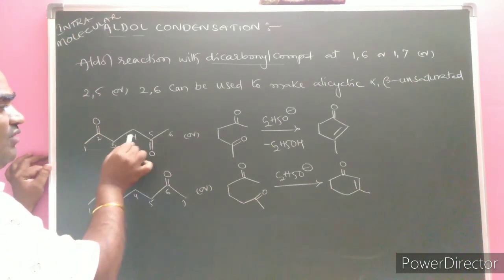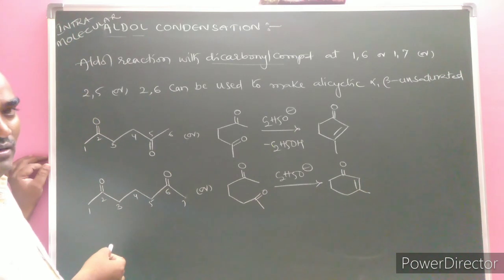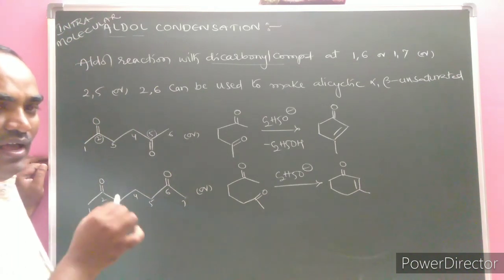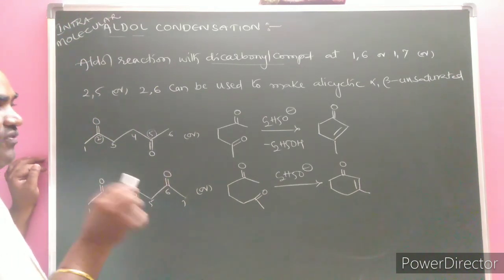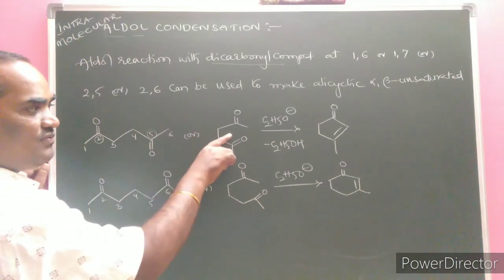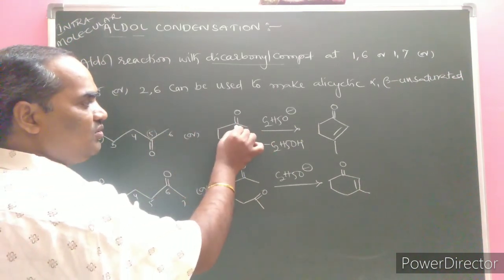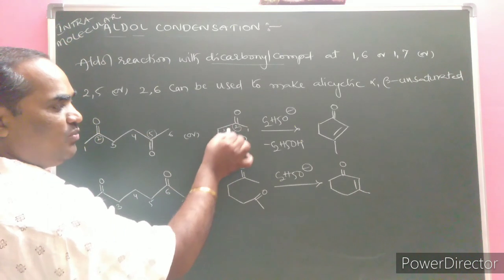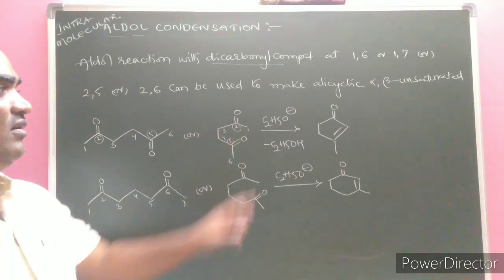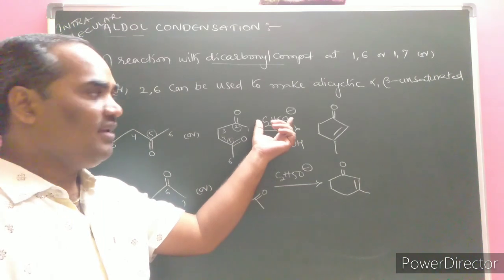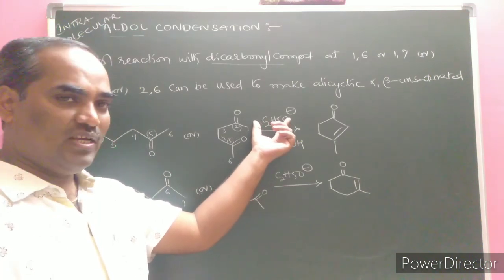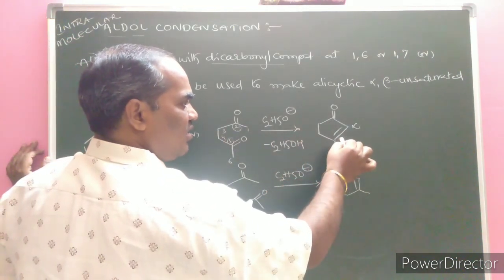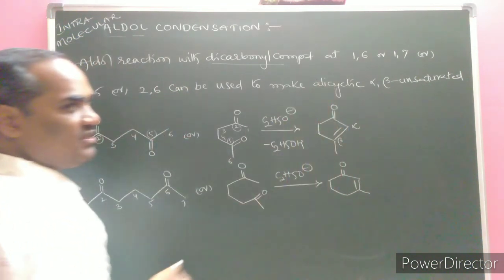1, 2, 3, 4, 5, 6 carbon atoms are there. Hexane. At the second position, 1 ketone is there. At the 5th position, another ketone is there. Hexane-2,5-dione. For the sake of convenience, it can be written like this. Let's check: 1, 2, 3, 4, 5 and 6. 6 carbon atoms are present. At the second position and the fifth position, 2 ones are present. In the presence of a base, the ethoxide ion is taken as the base. Here also, the carbon next to the functional group is alpha, the next carbon is beta. Alpha, beta unsaturated compound is developed.